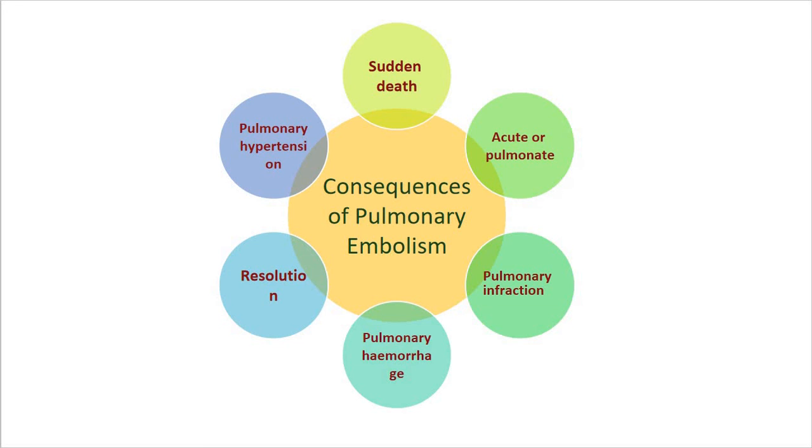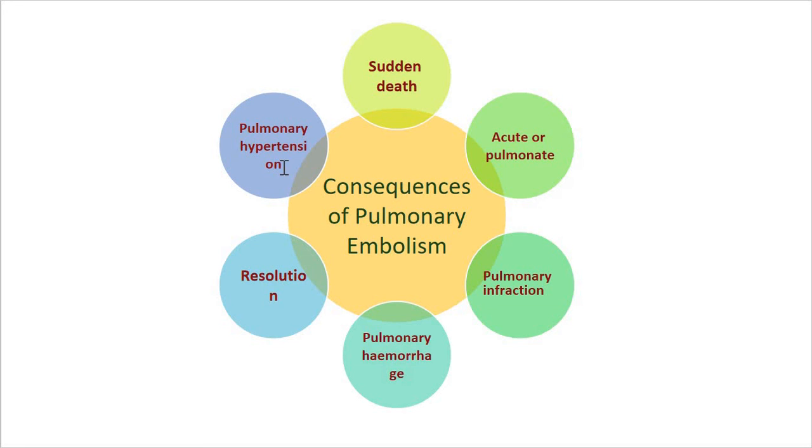After that, pulmonary hypertension, then chronic cor pulmonale and pulmonary arteriosclerosis. This last step, pulmonary hypertension, is the sequel of multiple small thromboemboli undergoing healing rather than resolution.